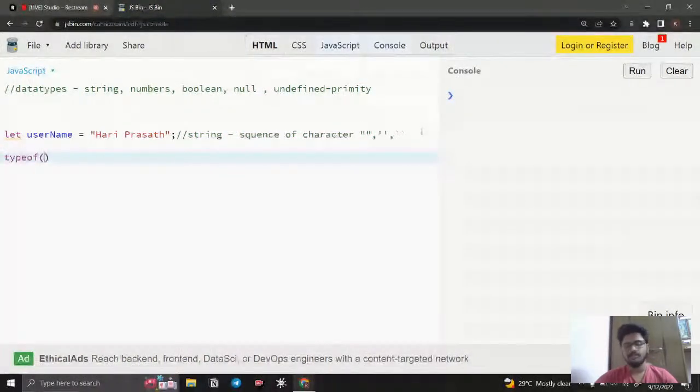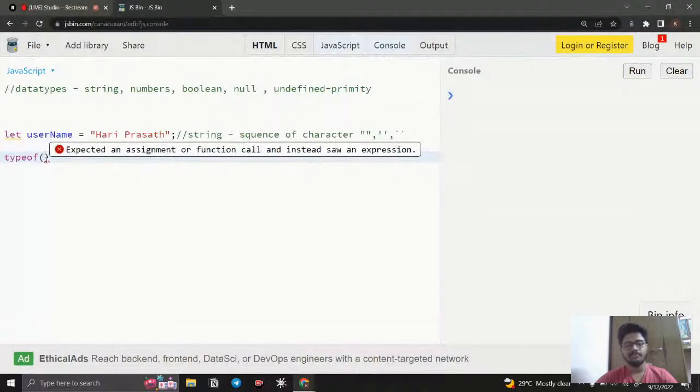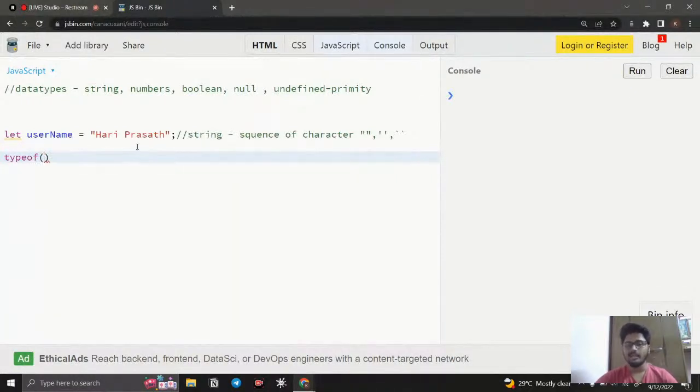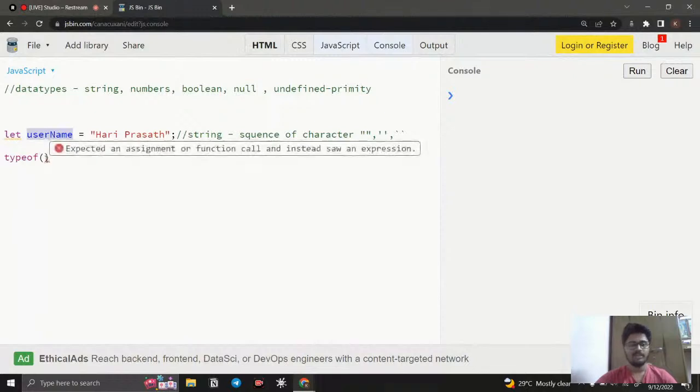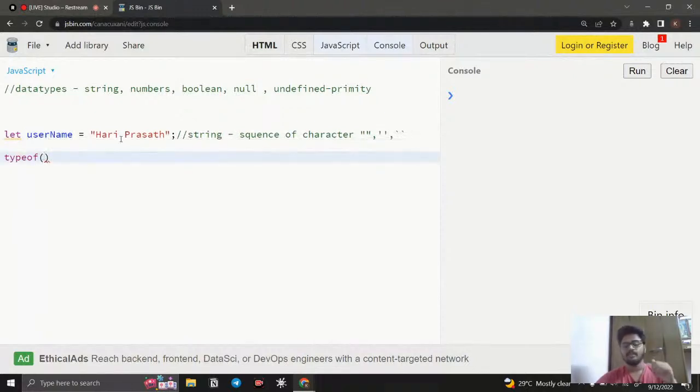This is a default method available in JavaScript. Whatever variable we give inside this typeof, it returns the data type which that variable's value belongs to. For example, here username is that. If I give the username inside this, it returns which data type it contains. Right now it is a string, so it's going to return string.